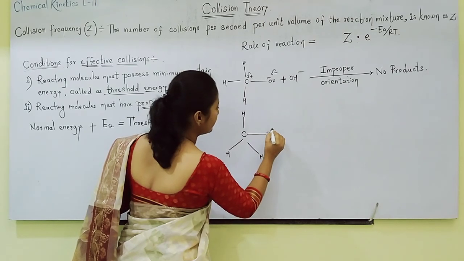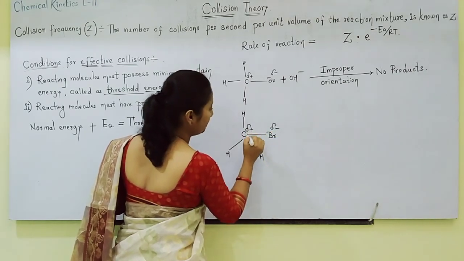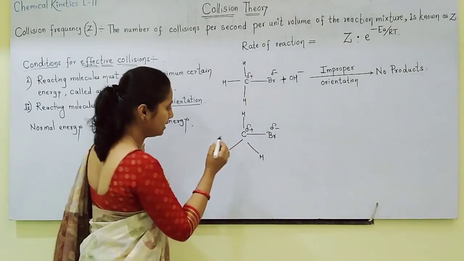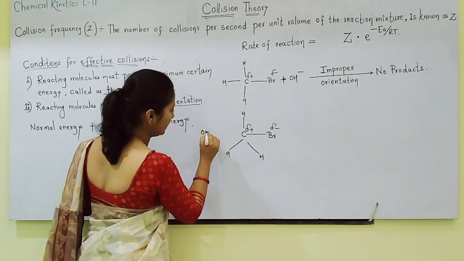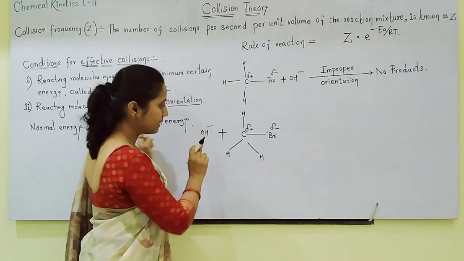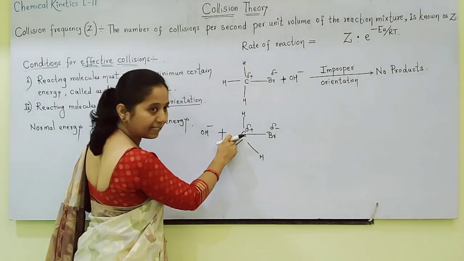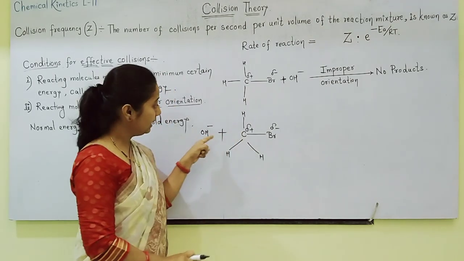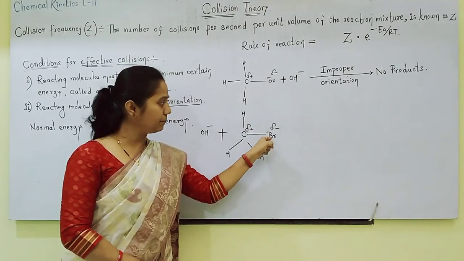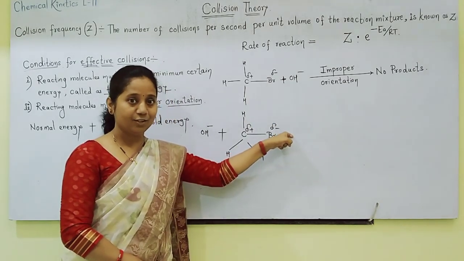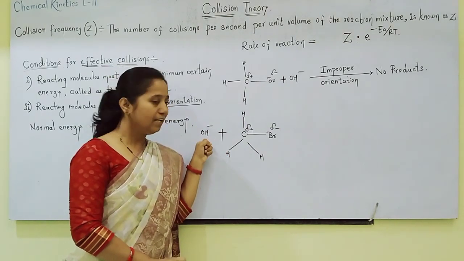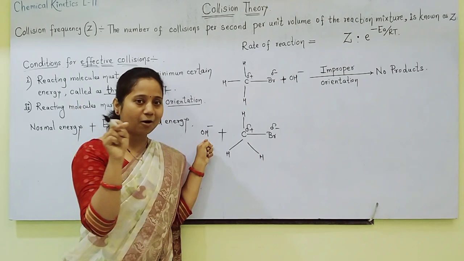See here again, Br is delta negative, carbon is delta plus, but now this OH minus will attack from the back side. See here students, OH minus attacks from the back side. From the back side it can directly attack the positively charged carbon. Here repulsion will not take place because the negatively charged Br minus is on the front side. So proper orientation in this reaction case is that the attack should be from the back side.